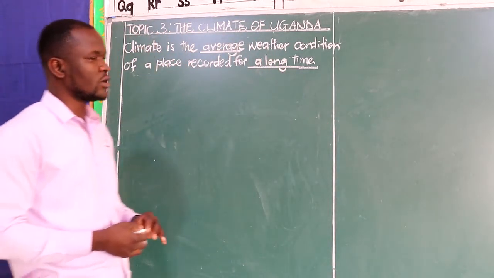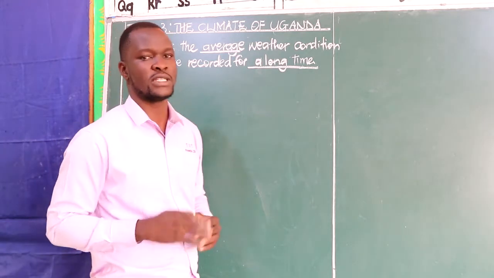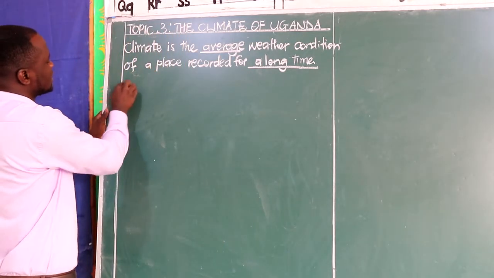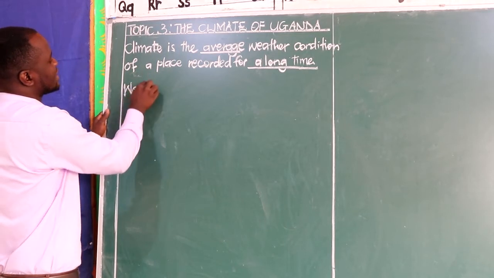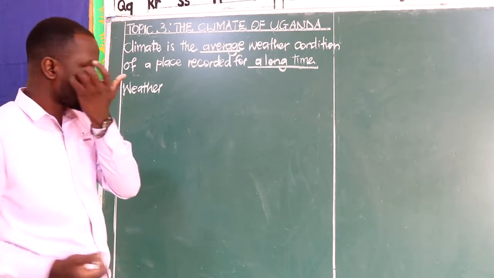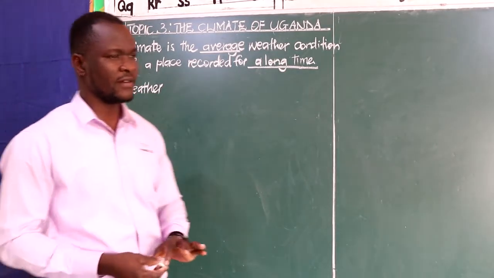We also need to note that climate has an attachment with weather, which means we need to remind ourselves that when we were in primary 3, we learned about weather. Now, how did we define weather?